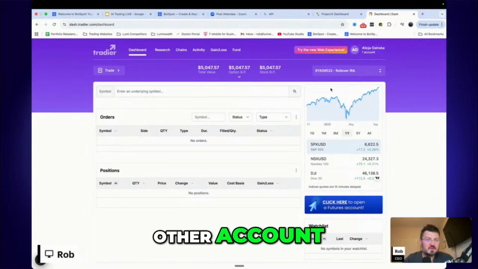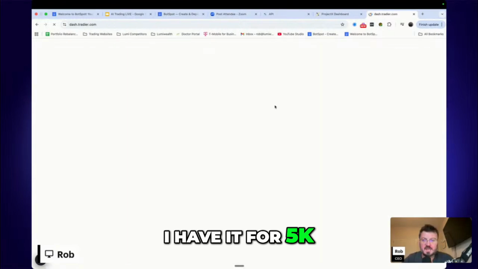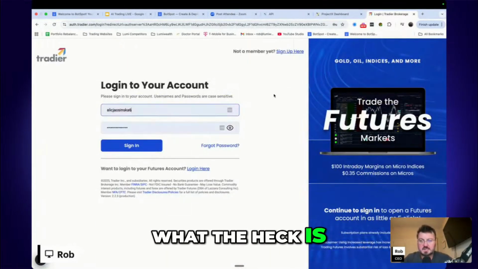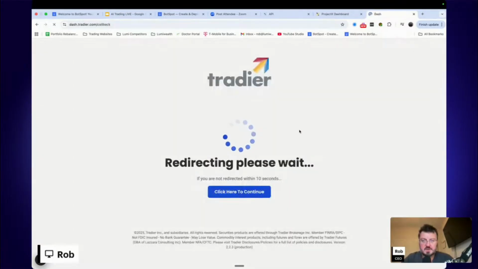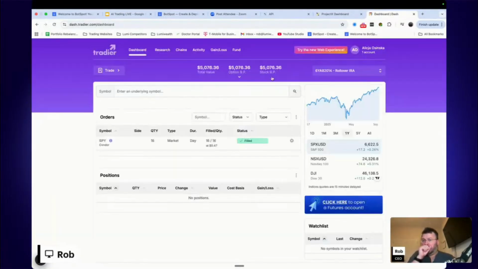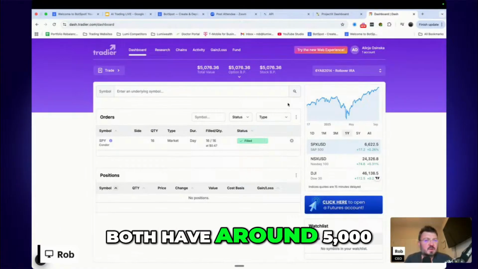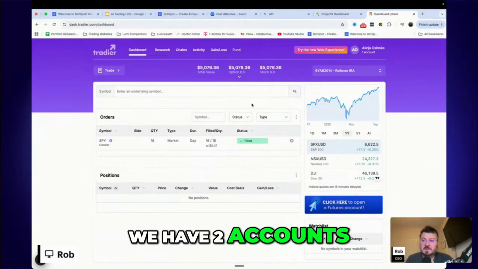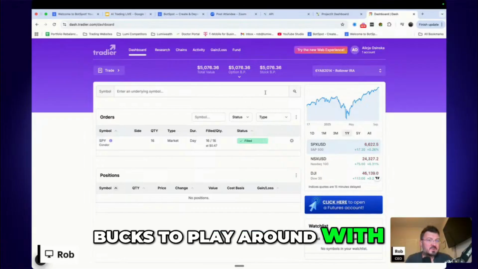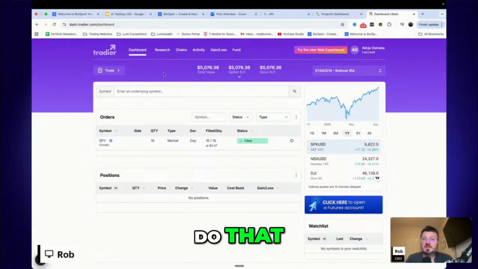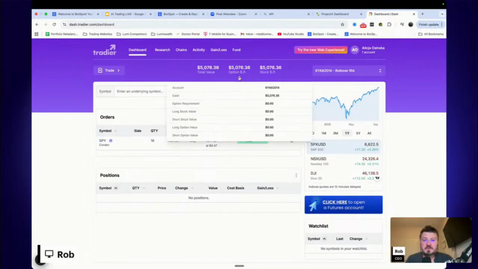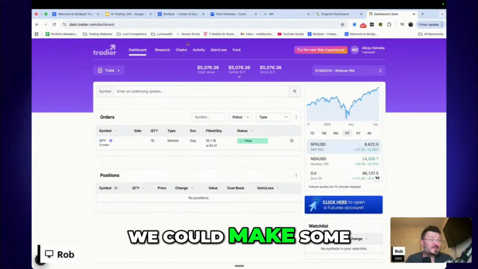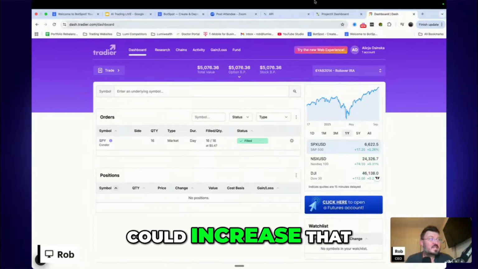Let me check this other account. So there's one here for 5K. And let me check this other one because I just want to know what the heck is in each of these accounts. Oh, for some reason they both have around 5,000. Oh, okay, great. So we have two accounts that have around $5,000 to play around with. So why don't we do that? We could grab this account right here. I'll trade with this one. And let's see if we could make some money with 5K. Let's see if we could increase that.